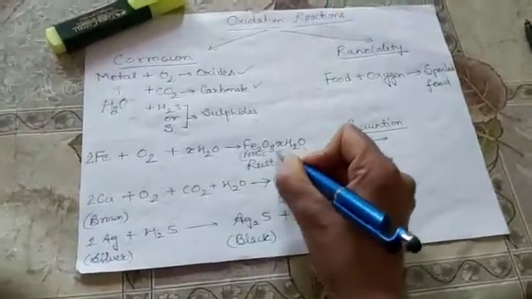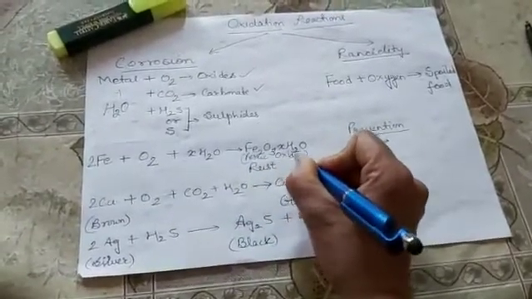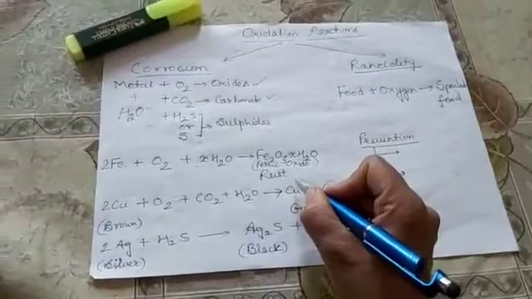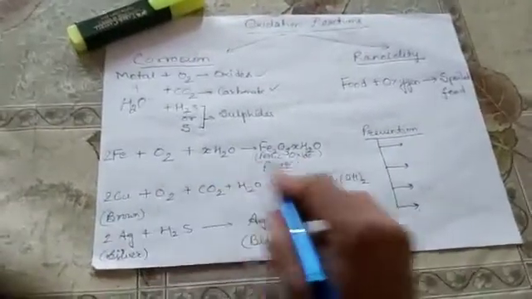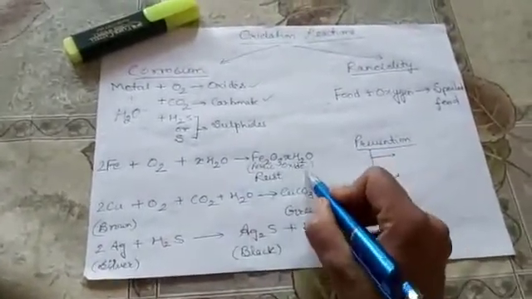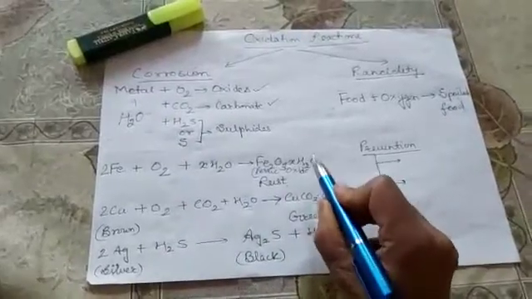That brown colored layer is called rust. The process under which rust forms is also called rusting.